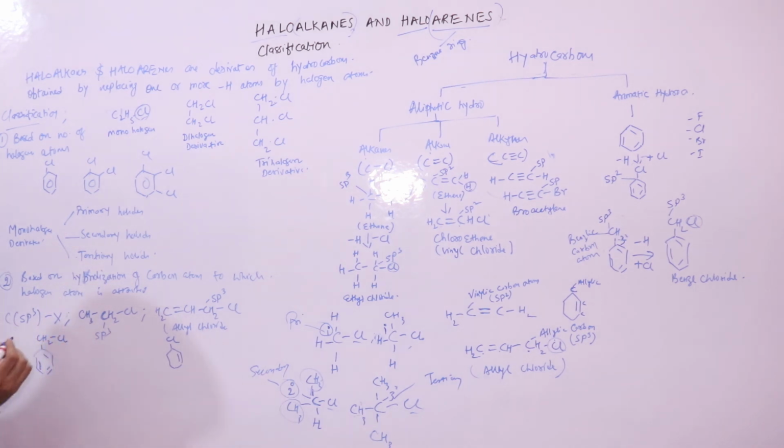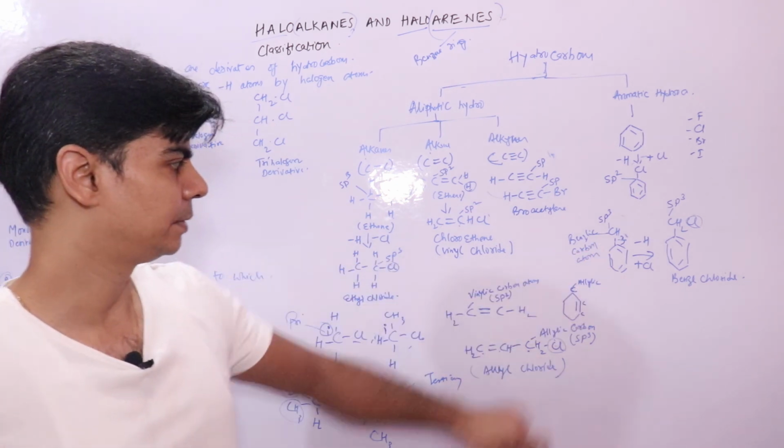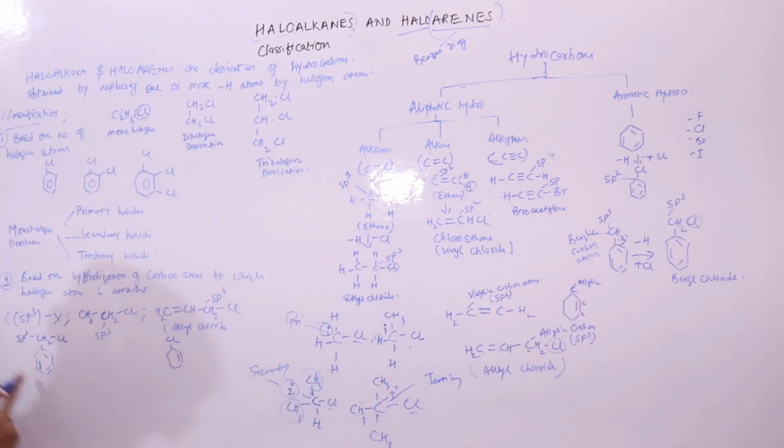Cl is connected to this carbon atom, which is your sp3 hybridized. You can see sp3 hybridized, right? So all these are systems where you have halogen atom attached to sp3 hybridized carbon atom.